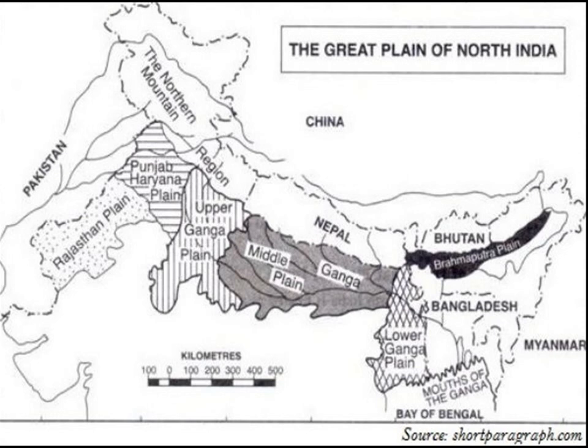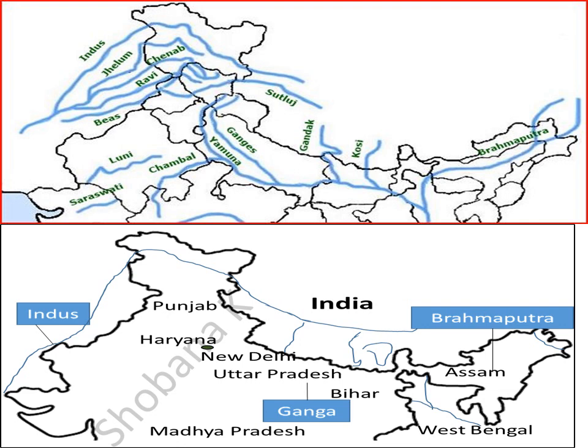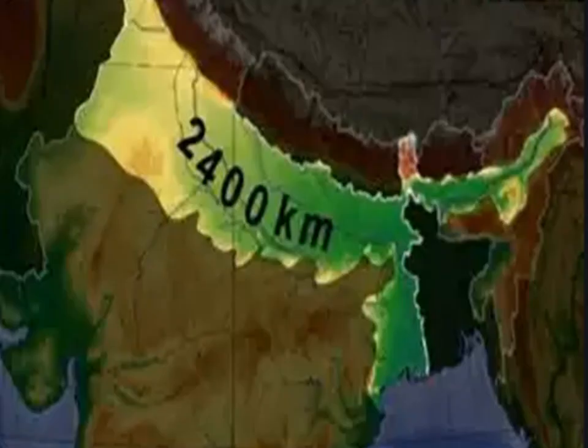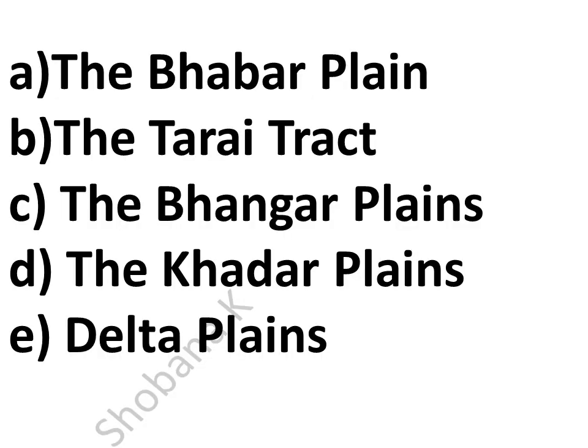Greater Northern Plains. The Greater Northern Plains lie to the south of the Himalayas. They are deposited by rivers like Indus, Ganga, Brahmaputra and their tributaries. Its length is about 2,400 kilometers. It covers an area of 7 lakh square kilometers. These rivers deposit sediments along the foothills and floodplains. The important characteristic features of the sediment deposition in the northern plains are: number 1, the Bhabar Plain, the Terai Tract, the Bangar Plains, the Khadar Plains, the last one the Delta Plains.